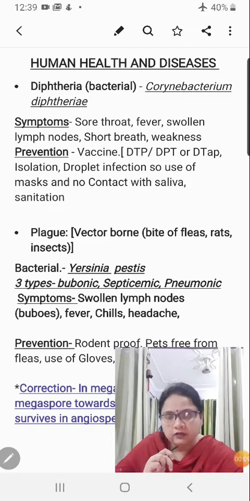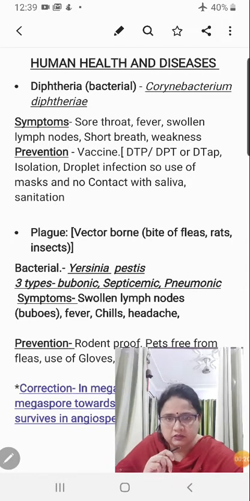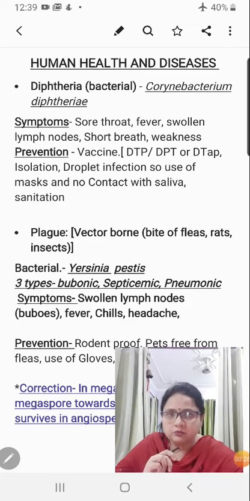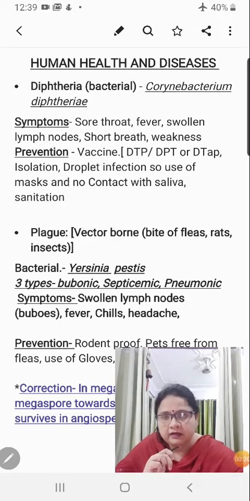But before that, let me tell you, last time when I taught you about various infectious diseases, two diseases were there which were not present in the book, but they were pretty much there in your syllabus. So I am going to include them. There's a request that you please add these diseases too in that same list, right?